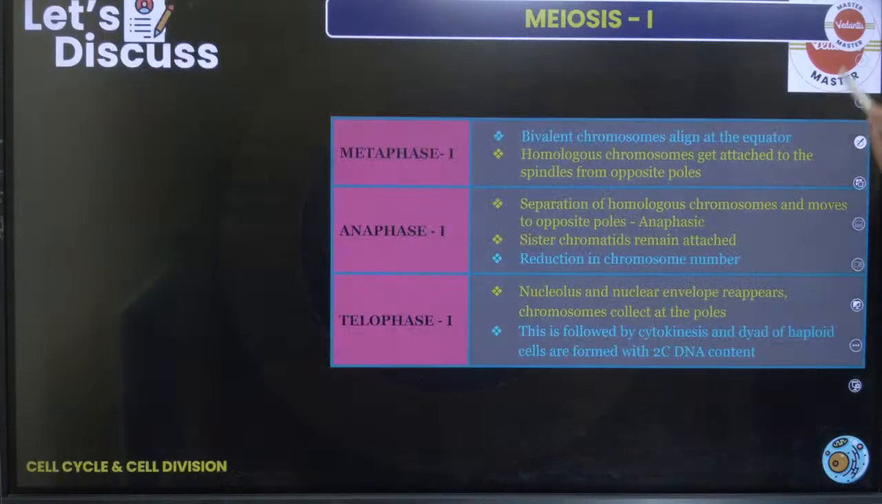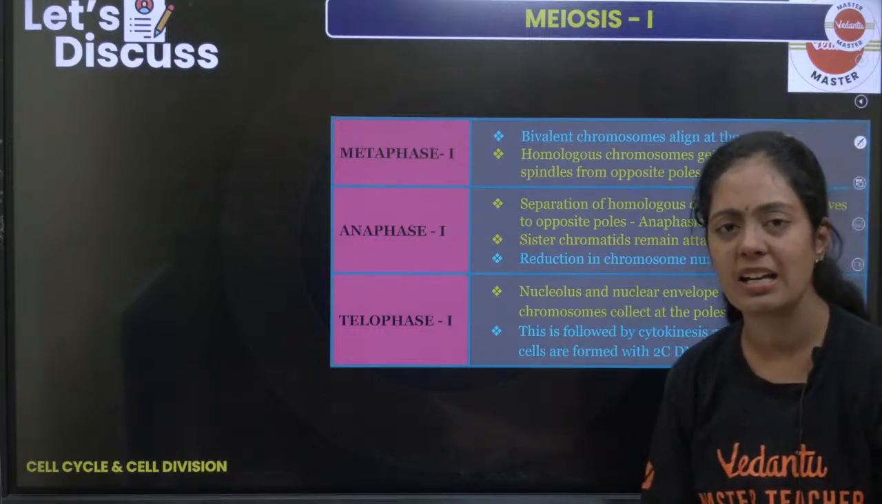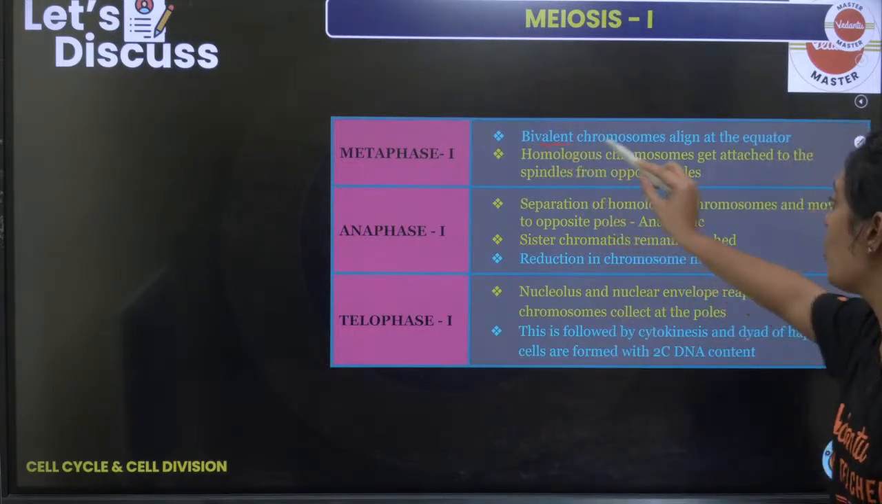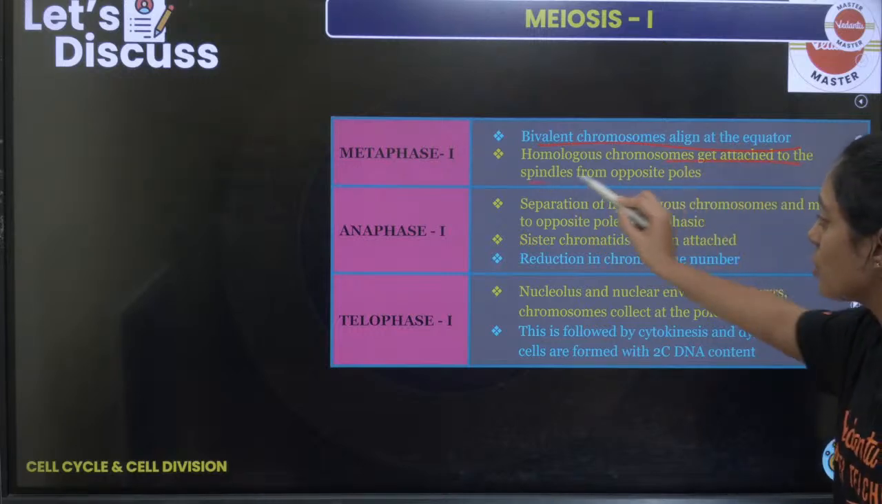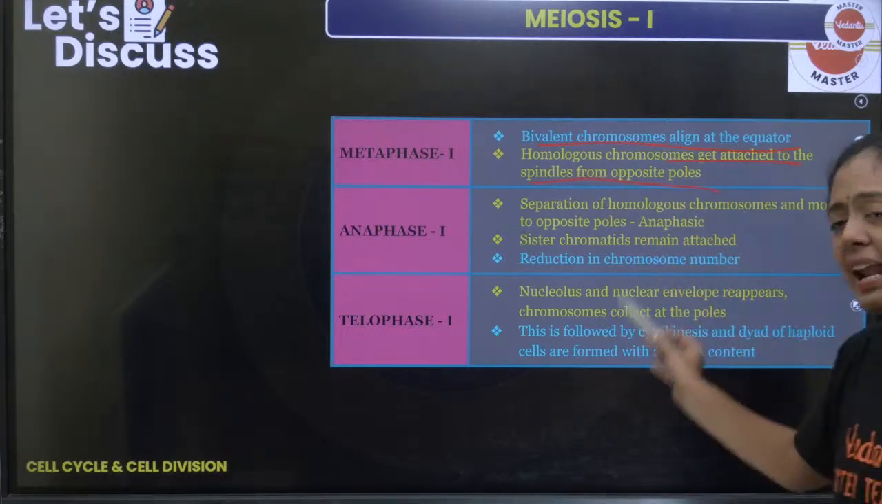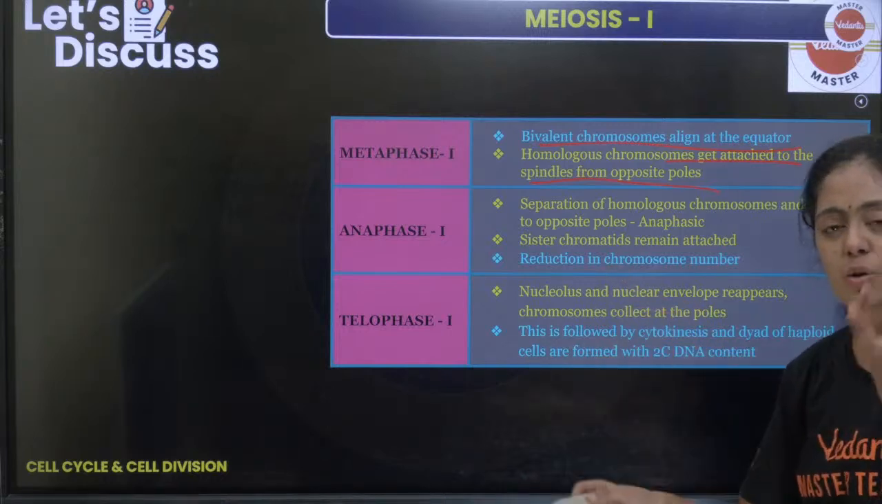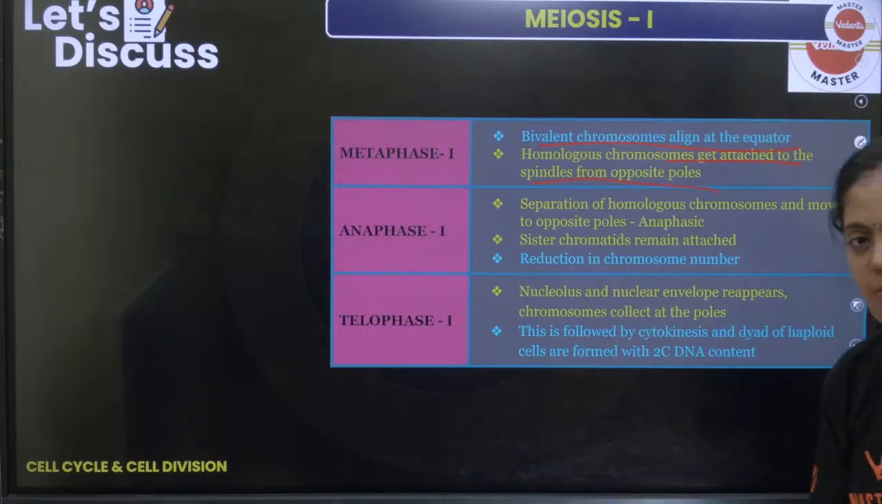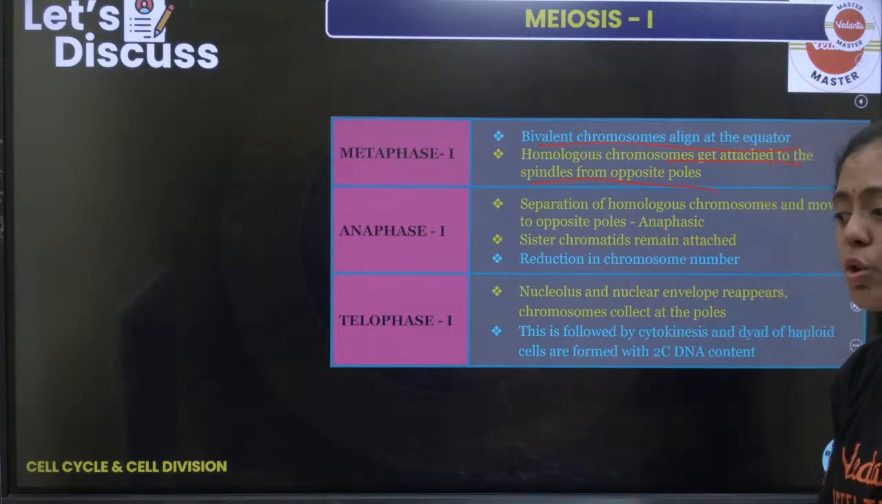Yes, other things remain absolutely the same. Metaphase 1, anaphase 1, telophase 1. So metaphase 1-la enna nadakudhu? All the bivalent chromosomes align at the equator. The homologous chromosomes get attached to the spindle from opposite poles. Anaphase-la separation of the homologous chromosomes is happening. Telophase-la the nucleolus reappears, the nuclear membrane reappears. Okay, the chromosome decondenses into chromatin.